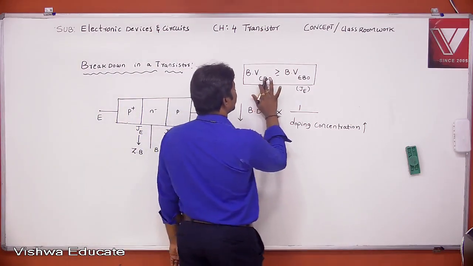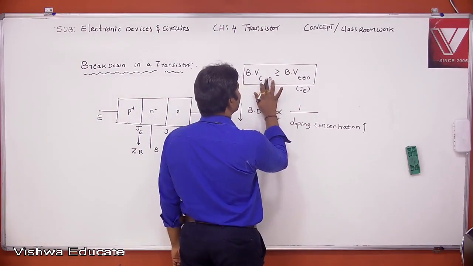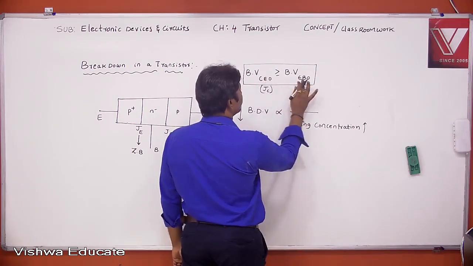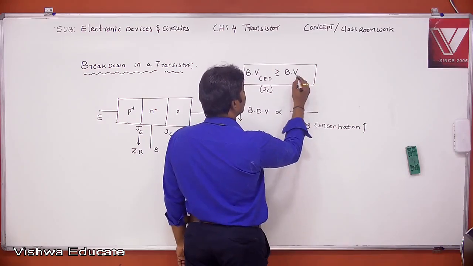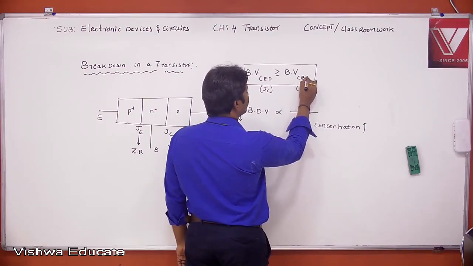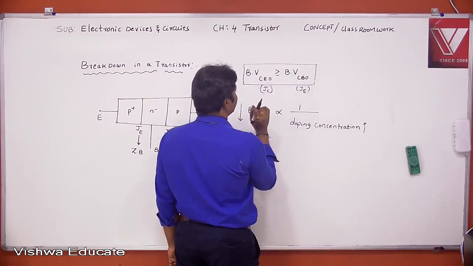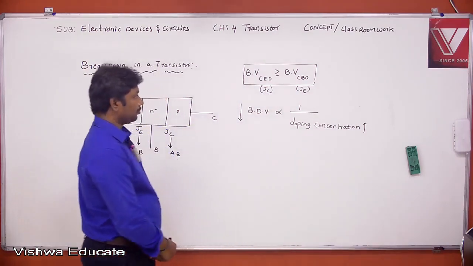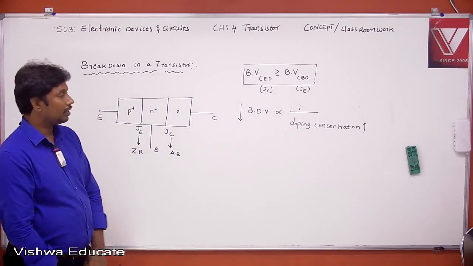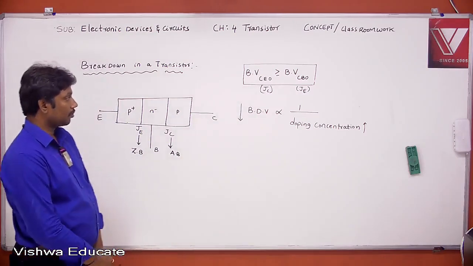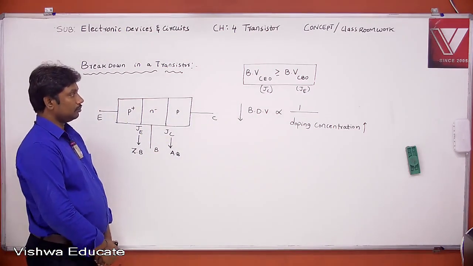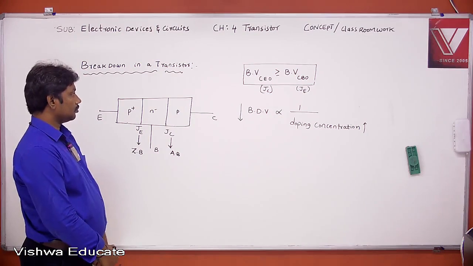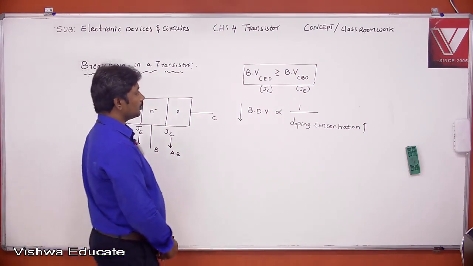One minute. This is represented with VCEO and this is represented with VCBO.